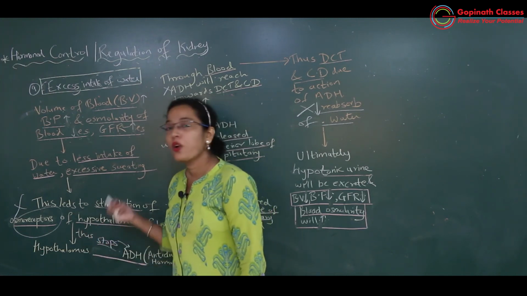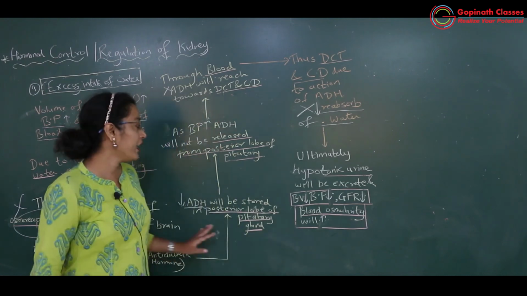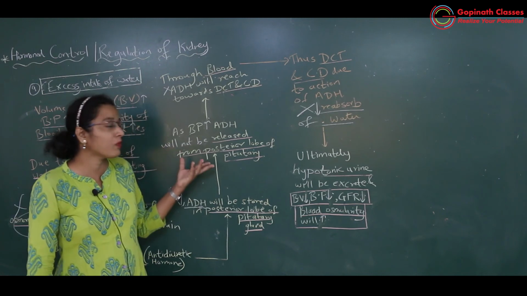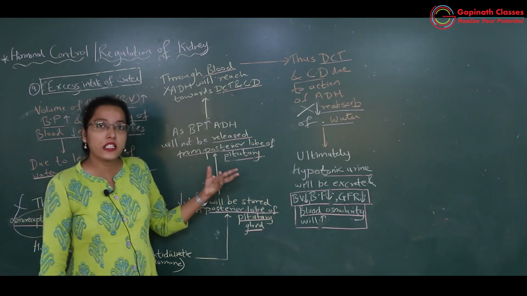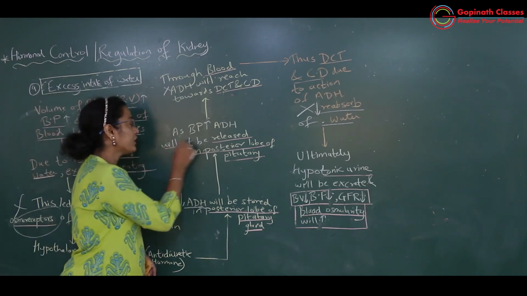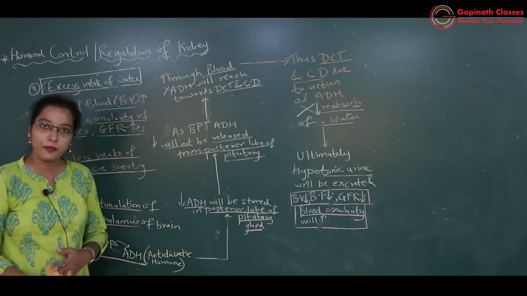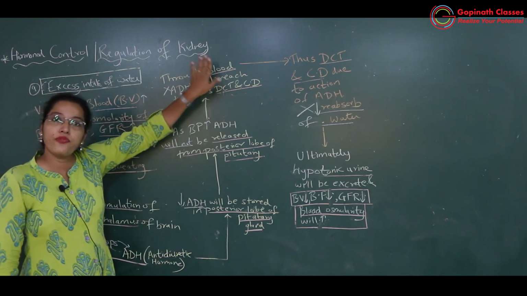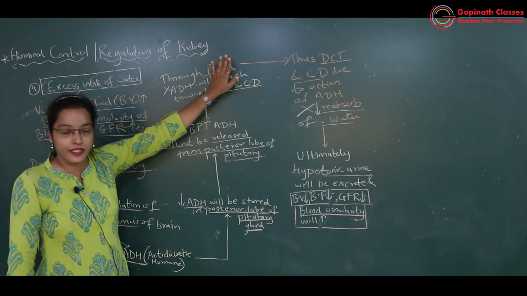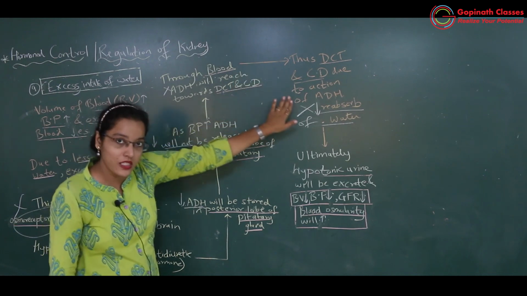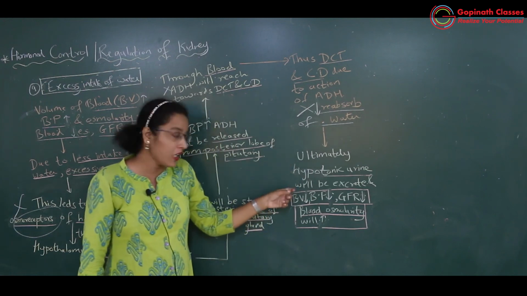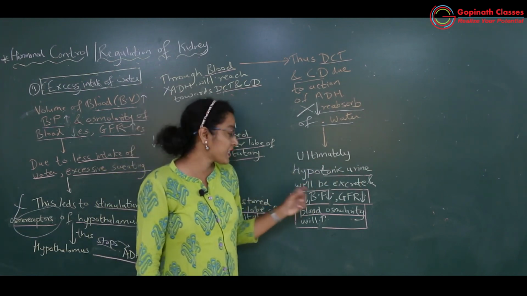If there is no more secretion of ADH, very less amount of ADH will be stored in the posterior lobe of the pituitary and very negligible amount of ADH will be entering in the blood. Okay, got it? It will not be released or very less amount of ADH will be released. Okay, so if ADH is less, DCT and CT थोड़ा ही reabsorb करेंगे water. If less amount of water is reabsorbed, now what will happen? More water will be released in the urine. So hypotonic urine will be excreted out.